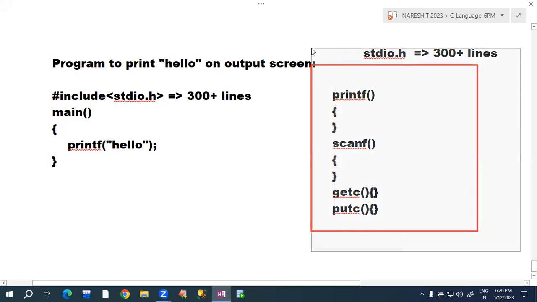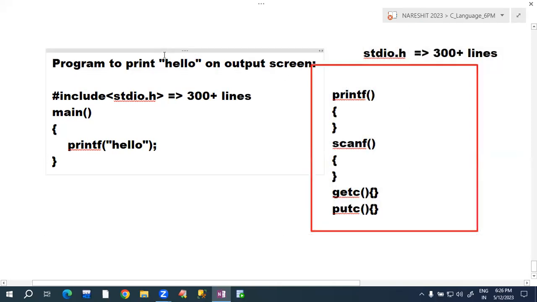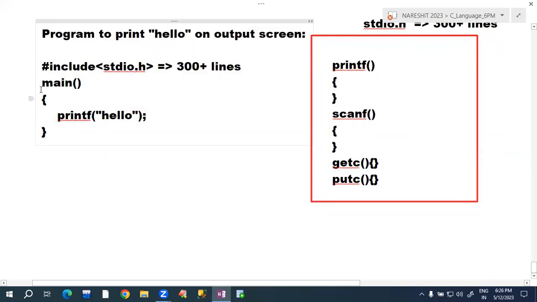Now see here, you now know these four lines very clearly. To develop a C program, minimum one function is required, that is main. This is the entry point of the program. Program execution starts from here. This is the starting point of main. This is the ending point of main. To print hello on the output screen, we are writing this statement: printf, and hello is the string. String must be enclosed in double quotes. This printf function is available in the stdio header file, so we are writing hash include stdio.h.